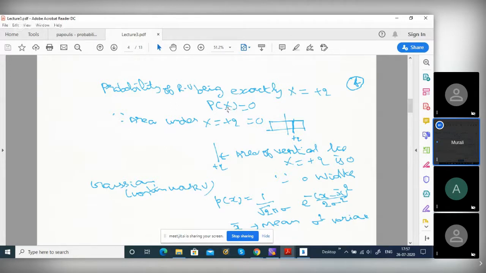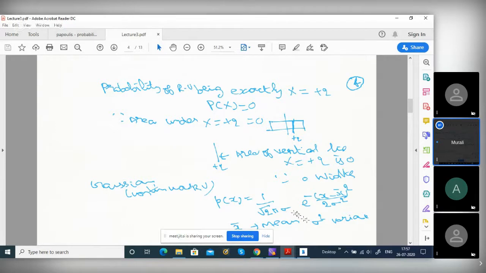Any one of these 6 is capital X, whereas small x is one particular member of that. You have to find this for all of them.